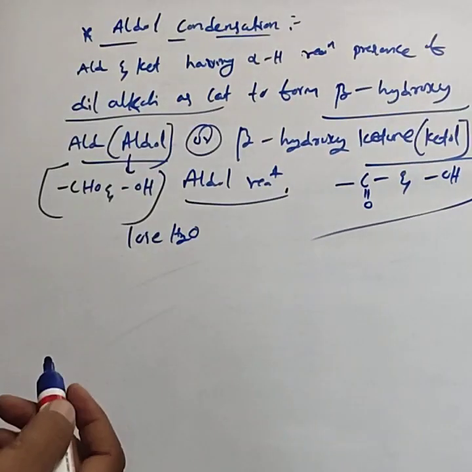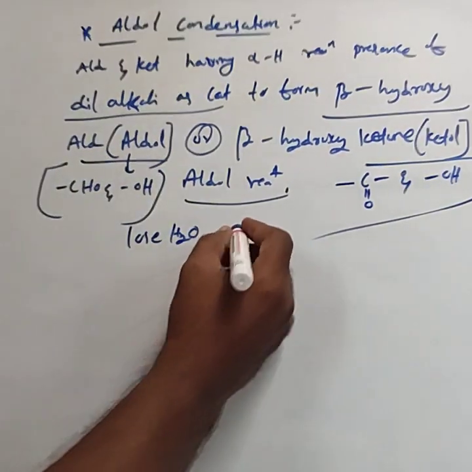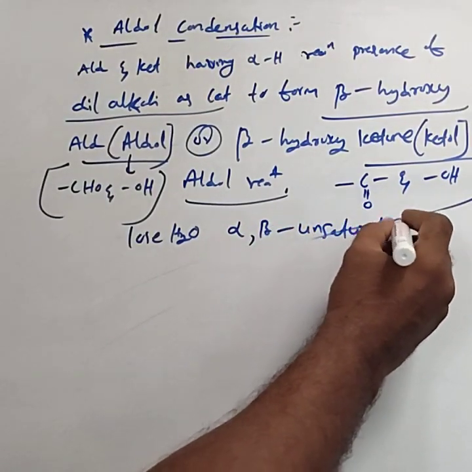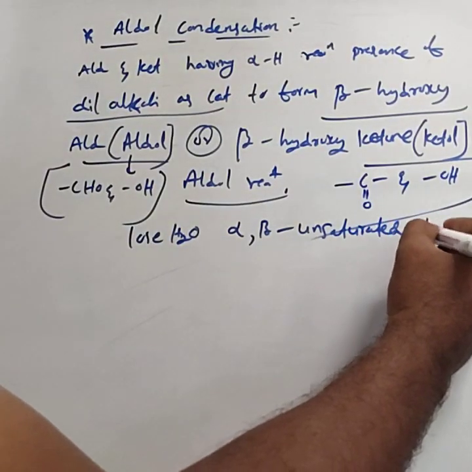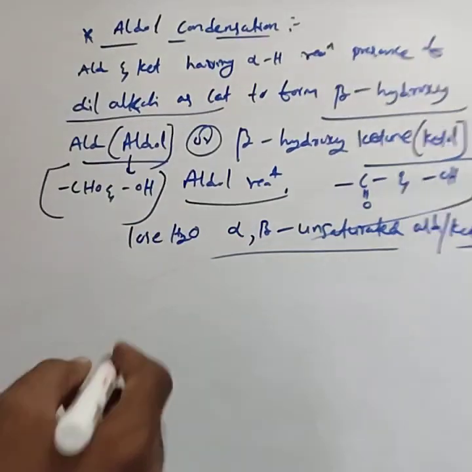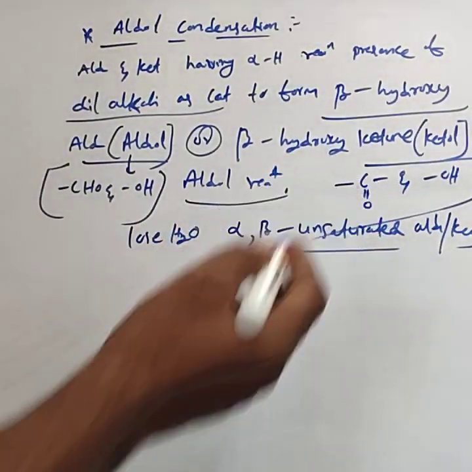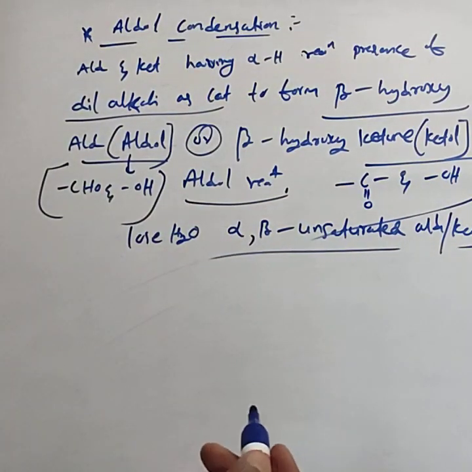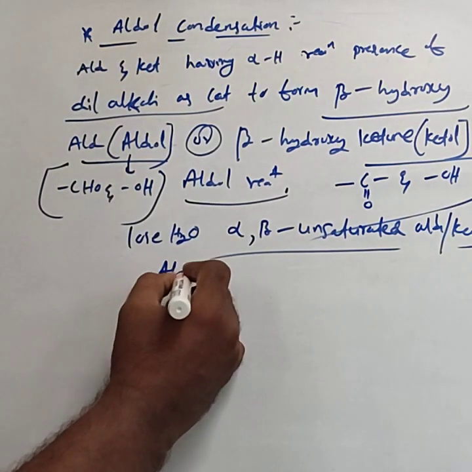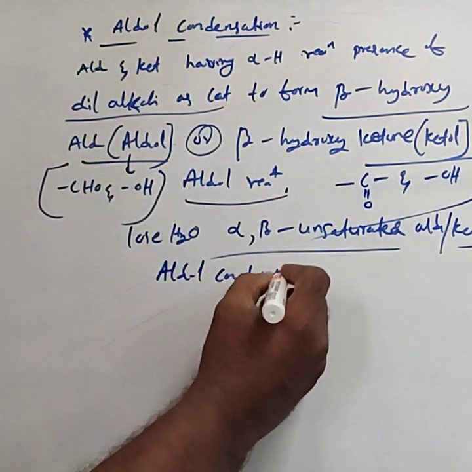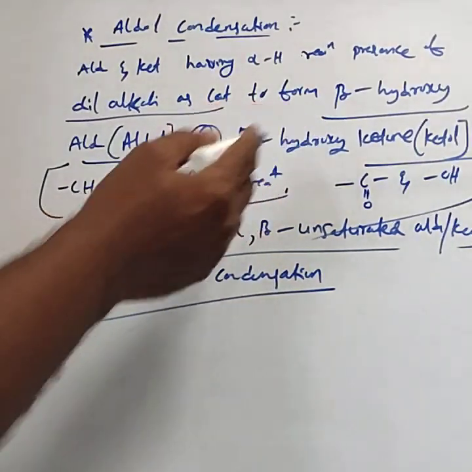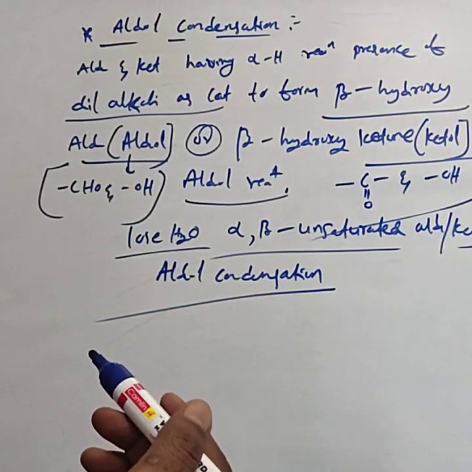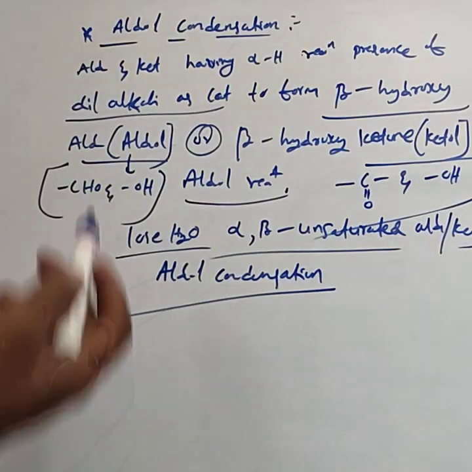They undergo condensation. They readily lose water to form alpha beta unsaturated aldehyde or ketone. That is, a carbonyl compound which at the alpha and beta positions contains an unsaturated group, that is, a double bond. This reaction is called aldol condensation. The formed aldol or ketol loses water to form alpha beta unsaturated aldehyde or ketone, and this is called aldol condensation. This is the statement.